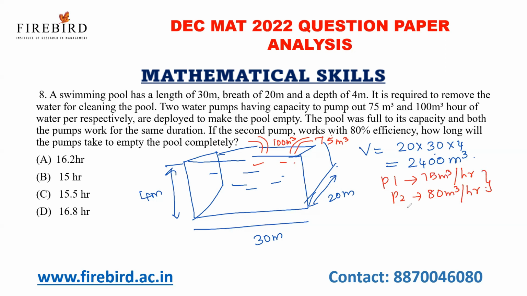Okay, if both the pumps are open together, in 1 hour they will take out 75 plus 80. What is 75 plus 80? 155 meter cube of water per hour. So the total capacity is what? 2400 divided by 155. So now divide both the